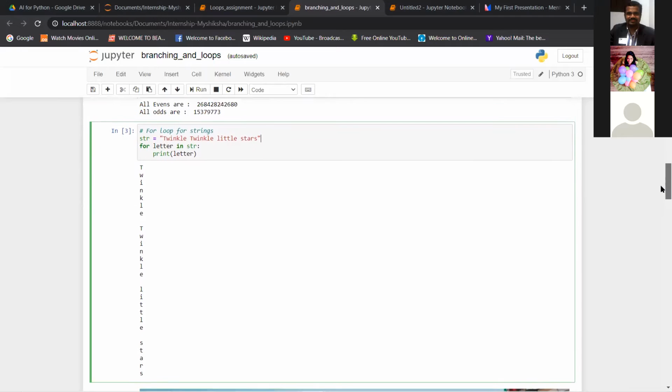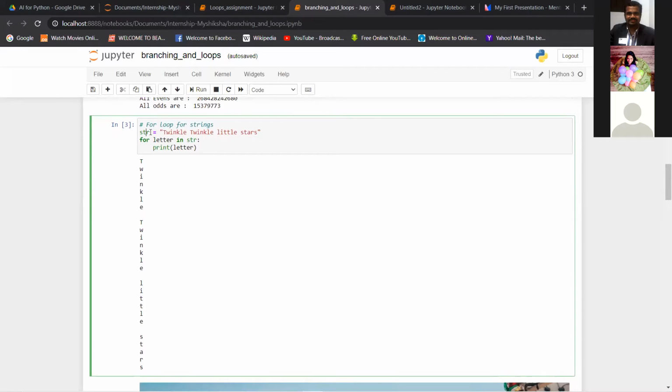You can write inside this string variable, and you can name this variable anything, and just write my name is and your name. If you run this for loop, it will show you the same exact sentence with every letter printed on each line. Okay, so Anisha has done it. Thank you.